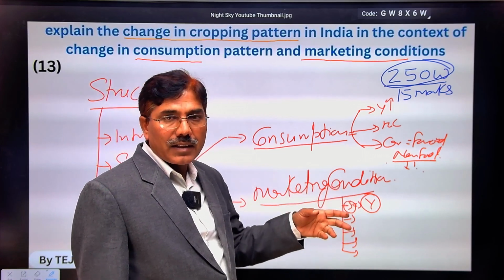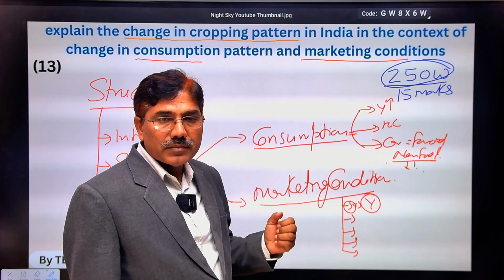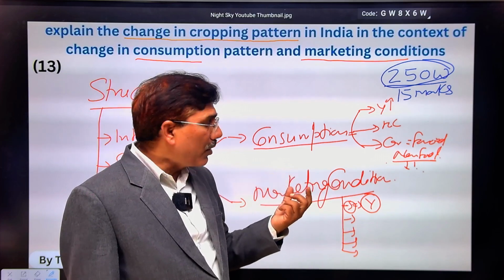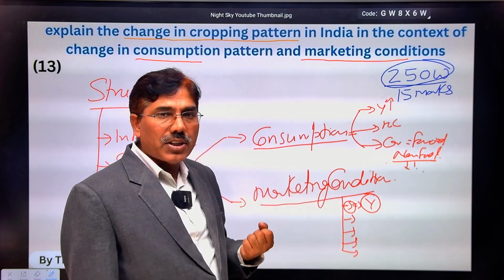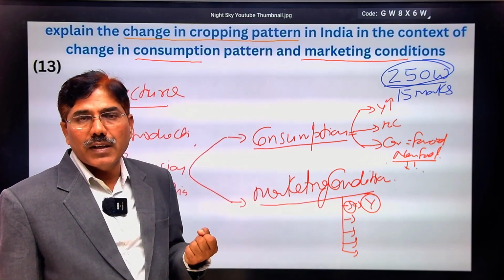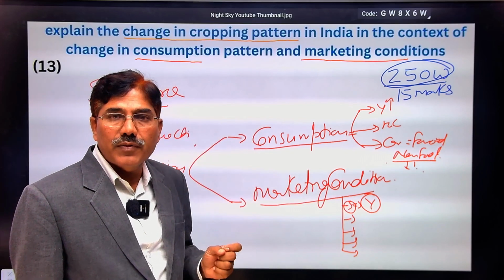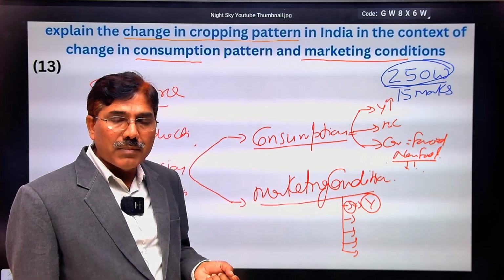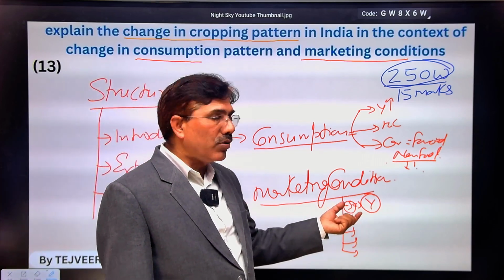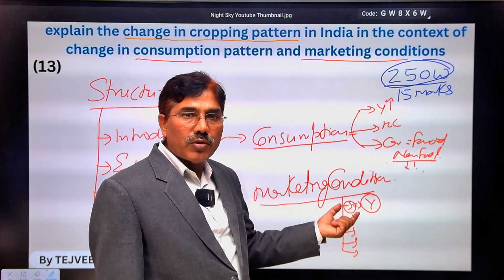As recently a study done by whom? That is Professor Raj Krishna. What he found out in his study in Deoria district of UP, you have to explain that one: that our marginal and very small farmers also begin to produce some kind of cash crop. First they meet their domestic demand, produce food articles, and after then they begin to produce non-food crop or cash crop